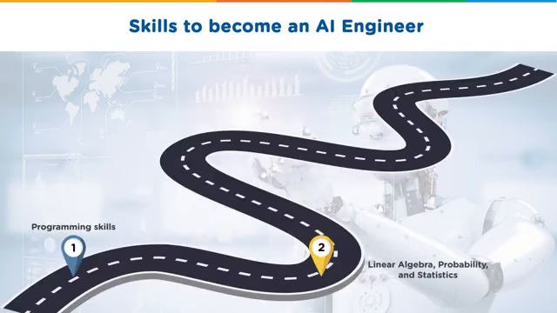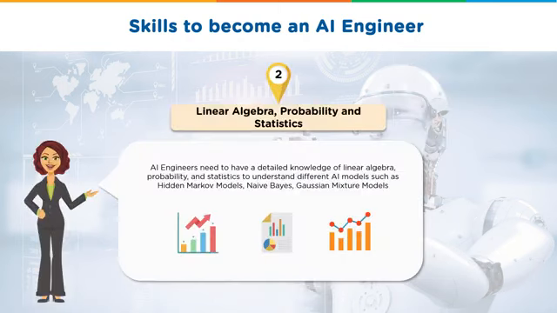The second skill required is linear algebra, probability, and statistics. To understand as well as implement different AI models such as hidden Markov models, naive-Bayes, Gaussian mixture models, linear discriminant analysis, and so on, you need to have detailed knowledge of linear algebra, probability, and statistics.